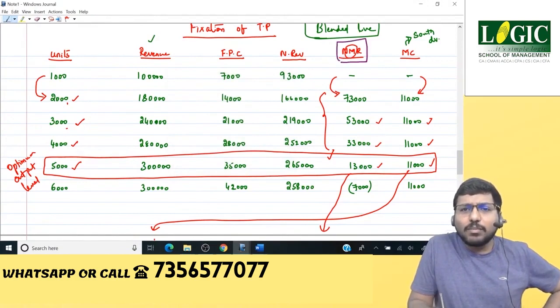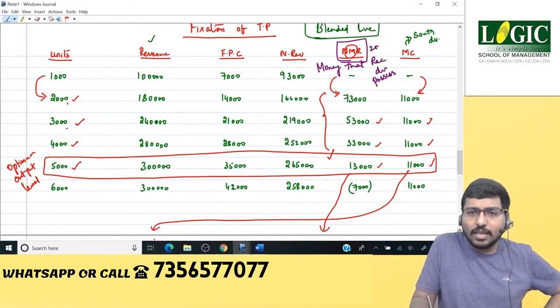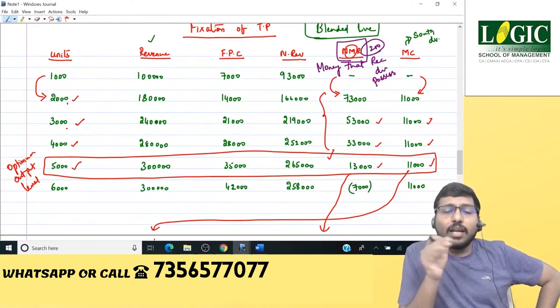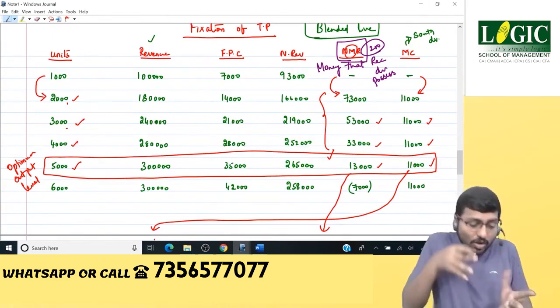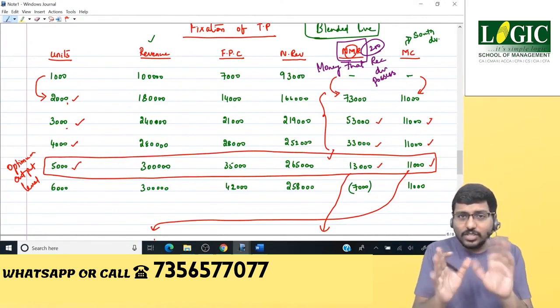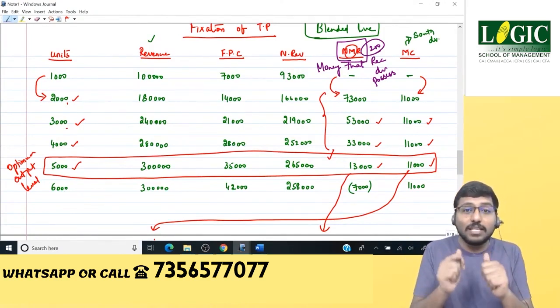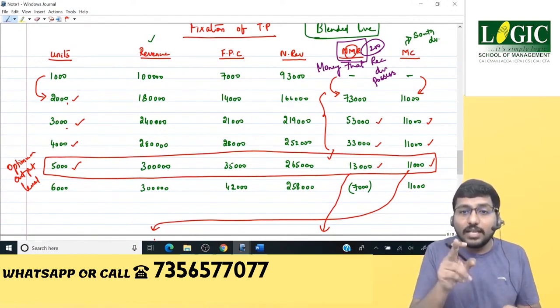What do you mean by this NMR column? This NMR column is nothing but the money that receiving division possesses. The 200 rupees in my example, which I've told you, it's nothing but the NMR column. Net marginal revenue is the column which tells you how much is the money that receiving division has got in his pockets. Imagine receiving division as a human being. It has a purse. In that purse of receiving division, how much money is there? You need to know, right? That is nothing but NMR.